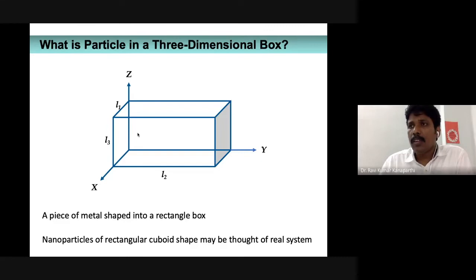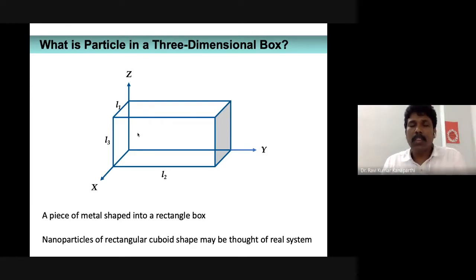So what I suggest is, if you ask me what is the real system that I can imagine, as a chemist, for the particle confined to a three-dimensional box, my answer is a nanoparticle whose dimensions are in the nanometer range.